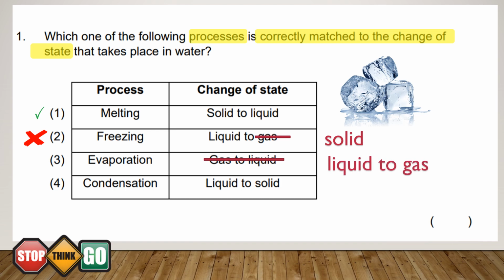Lastly, for the fourth option, we have condensation. Condensation is when water vapor condenses to form water droplets. Hence, it should be from a gaseous state to liquid state. After checking through all the options, which option is correct? That would be option 1.